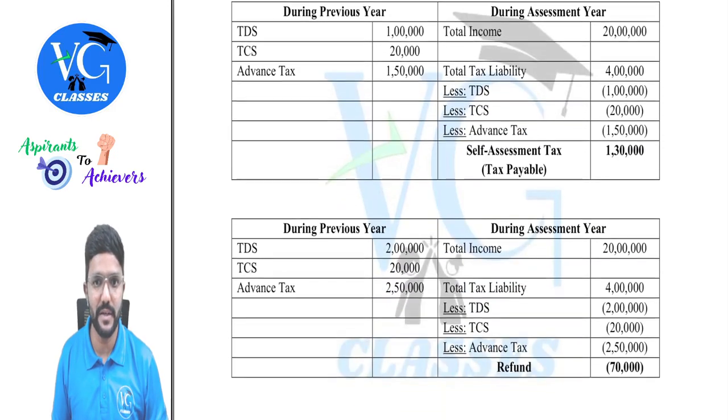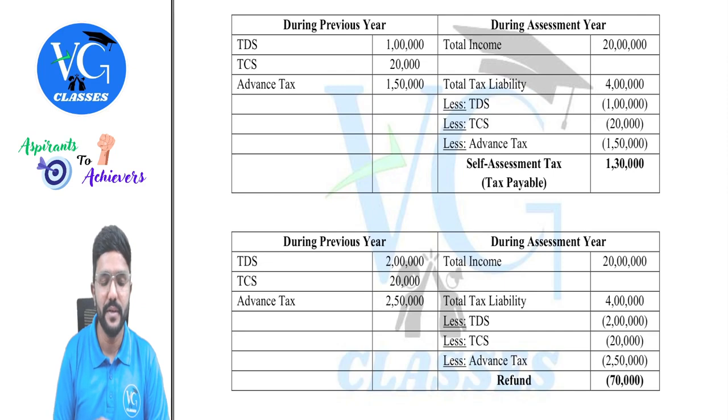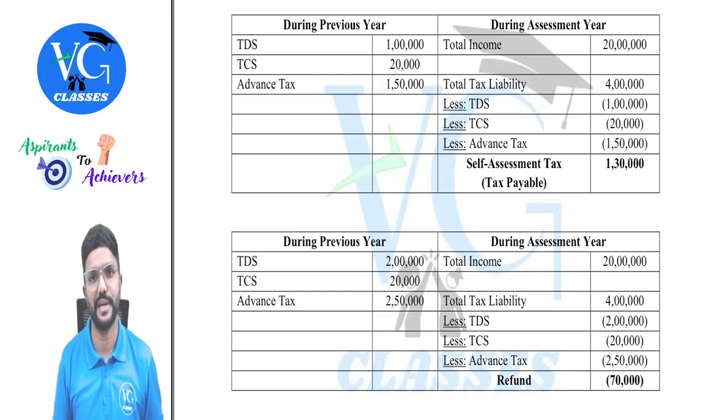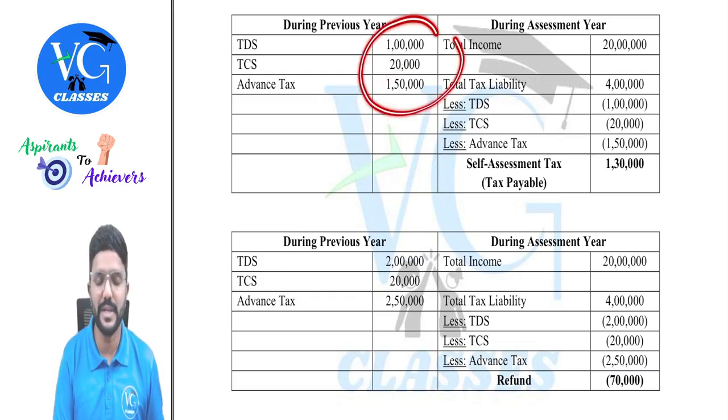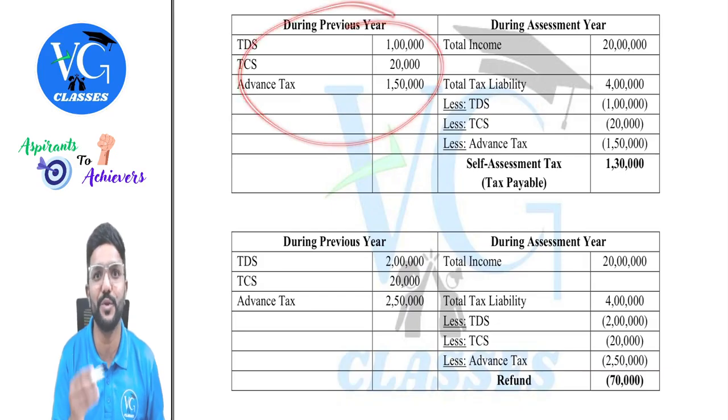So let us understand with a numerical, guys. Assume in the previous year, various payers have deducted TDS under different sections, total coming to 1 lakh, and TCS collected and remitted to the government is 20,000, and the assessee himself has paid an advance tax of 1,50,000, guys. Okay. So all this amount is paid by the assessee directly or indirectly in the previous year itself. And all these are a part of income tax only.